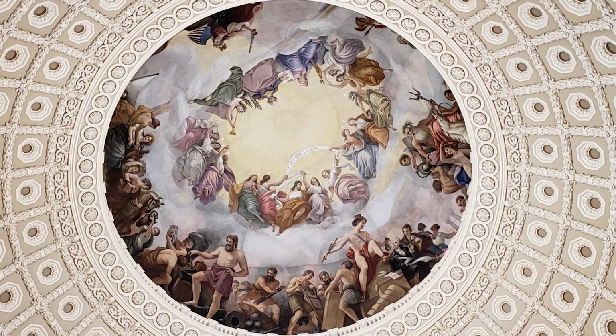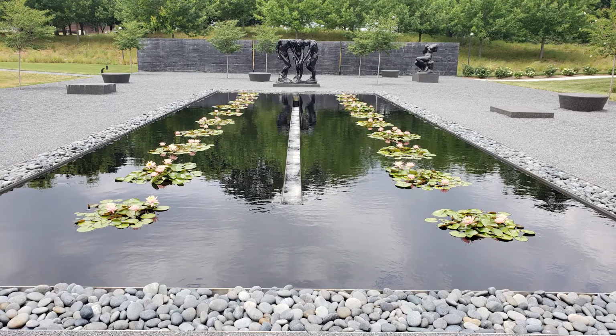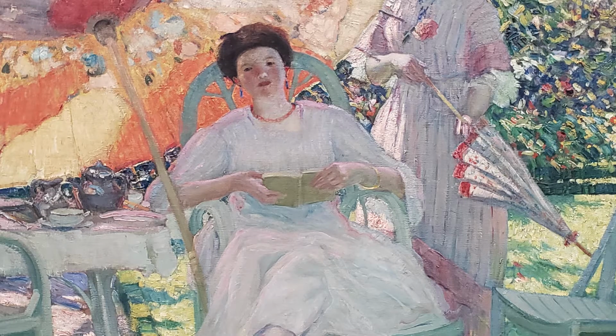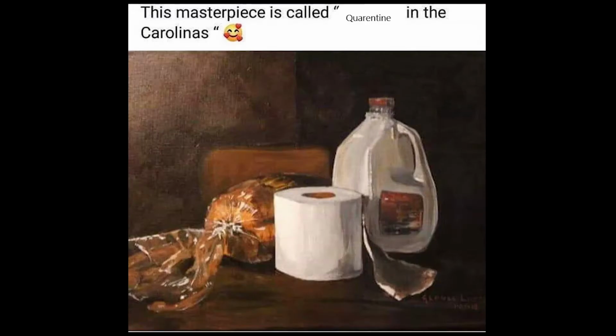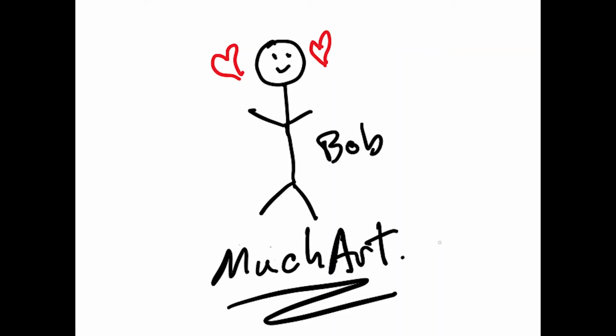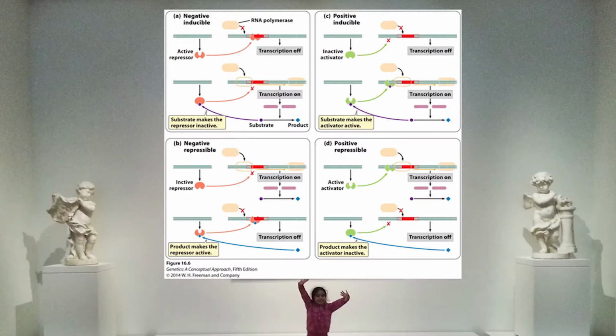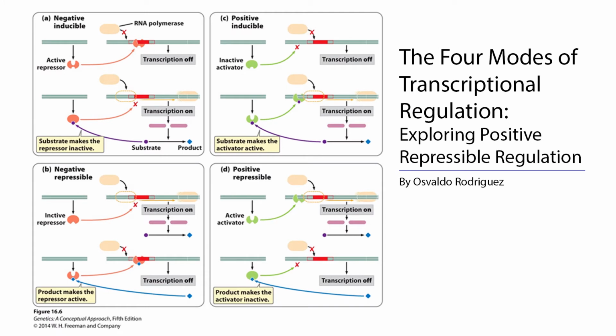Throughout history, humankind has endeavored to create the greatest works of art and testament to the human spirit and ingenuity. Rodin, Da Vinci, the Greek classics, stick figure Bob, but above all else stands the greatest work of art and science to outshine them all: the four modes of transcriptional regulation. But exactly what are we looking at? Why is this so important?